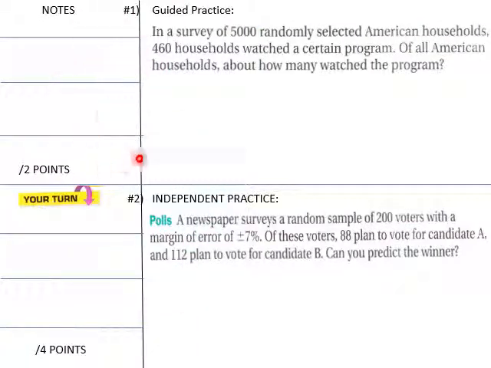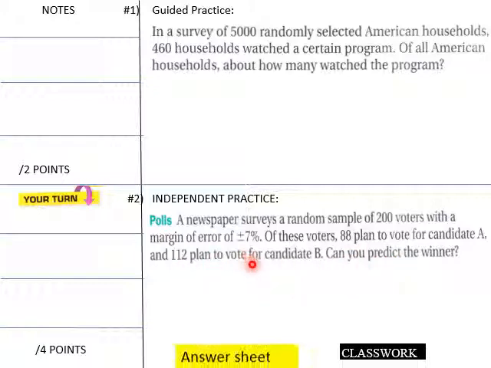Into our first guided practice. In a survey of 5,000 randomly selected households, 460 households watched a certain program. Of all American households, about how many watched the program? That's our guided practice. And then for your students, independent practice here, you have plus or minus 7% of these voters, and so on. So go ahead and answer that.